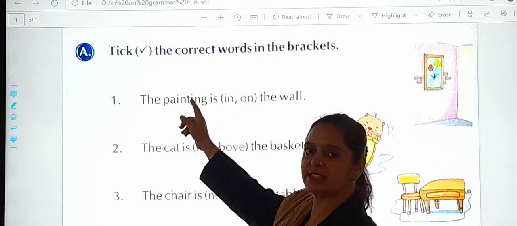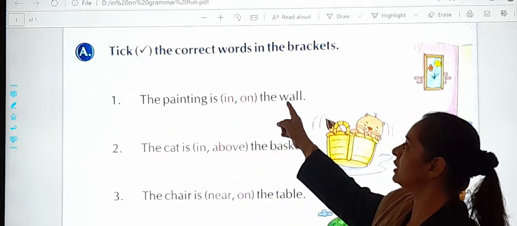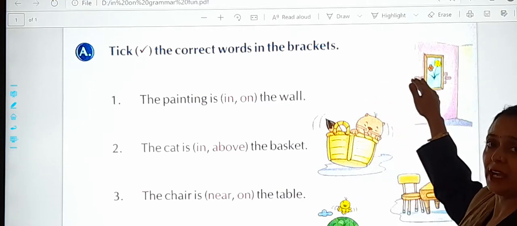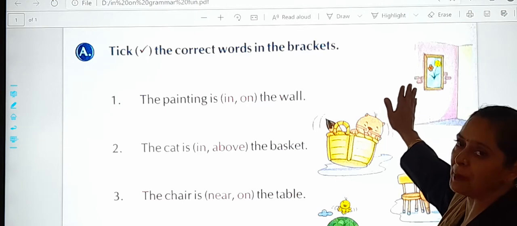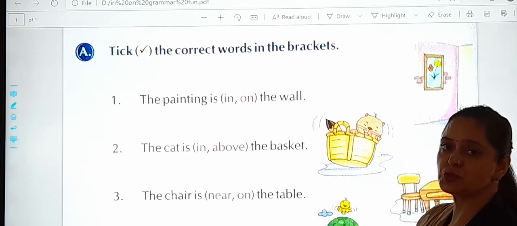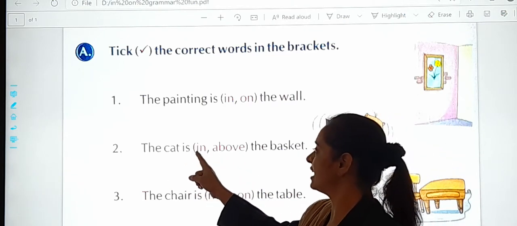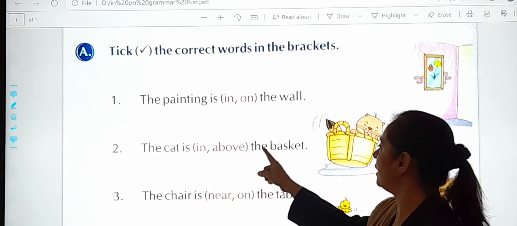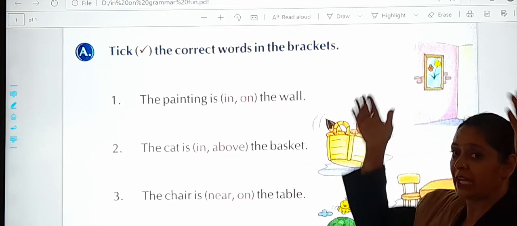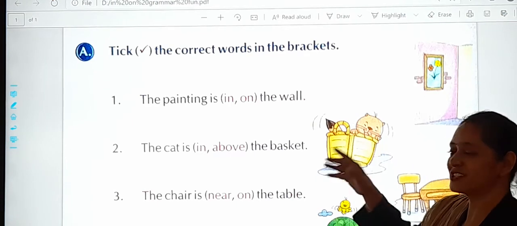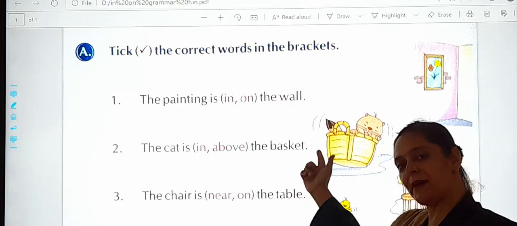Okay. Which one is the correct one? The painting is in or on the wall. Where is the painting? Inside or outside? On the wall. I will be giving the clue. I will explain, but you have to do it on your own. The next one is the cat is in or above the basket. See, where is it? Above or in? Yes, got it. The cat is in the basket.